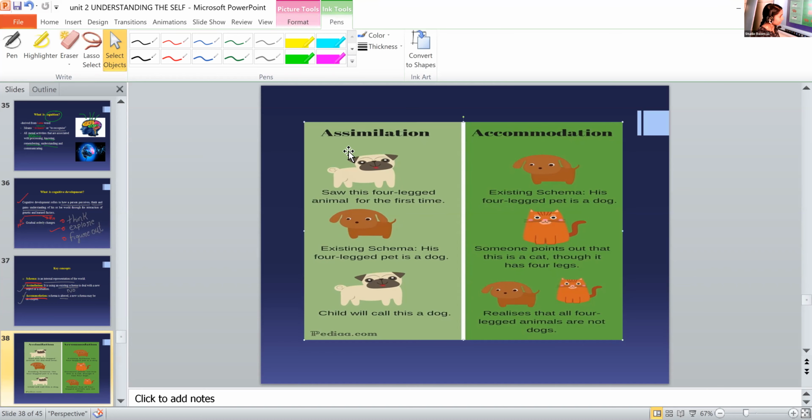Is it clear? Okay, so in the case of accommodation, he sees a cat, but his existing schema is that all 4-legged animals are dogs. Then he points out the cat as a dog. Then the mother or the father explains that it is not a dog, it is a cat, right? So his existing schema is changed: all 4-legged animals are not dogs. Is it clear now? So accommodation, is it clear or do I need to repeat, Reina?